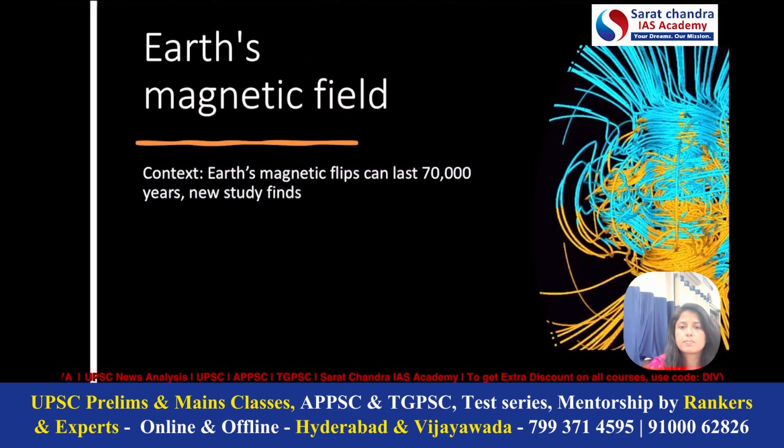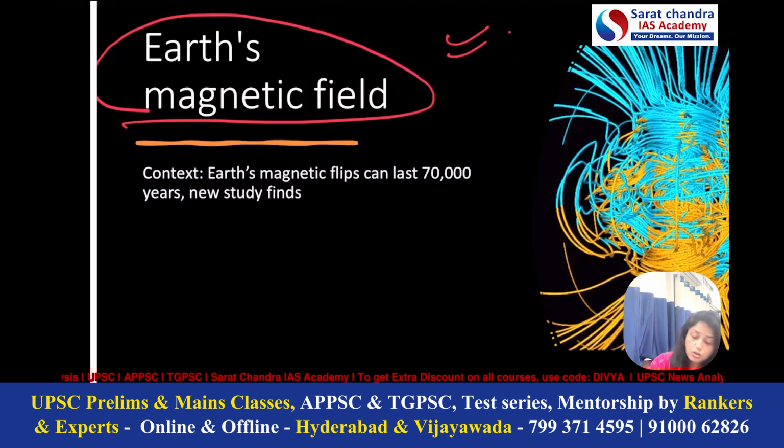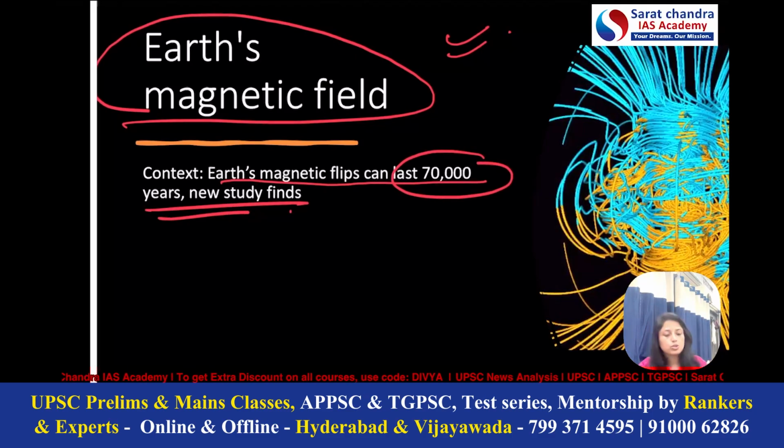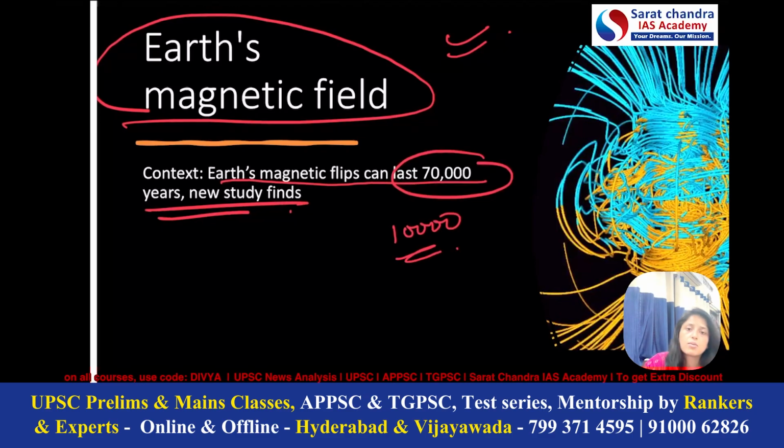Okay, so the third important topic is related to Earth's magnetic field. The context is: Earth's magnetic flips can last 70,000 years, a new study reveals. The main debate here is that earlier it was thought that Earth's magnetic reversals last for around 10,000 years. But according to a recent study, these magnetic reversals can last for about 70,000 years.